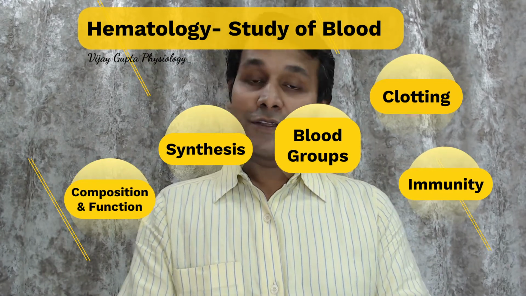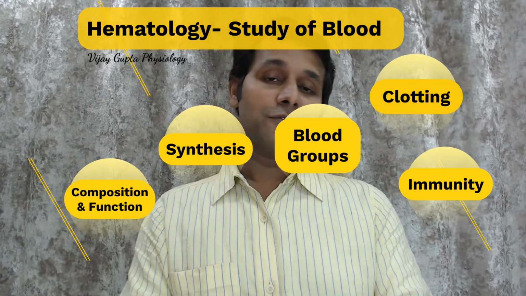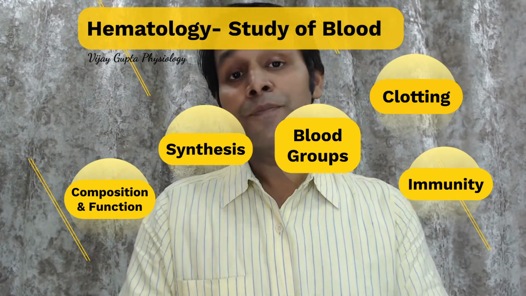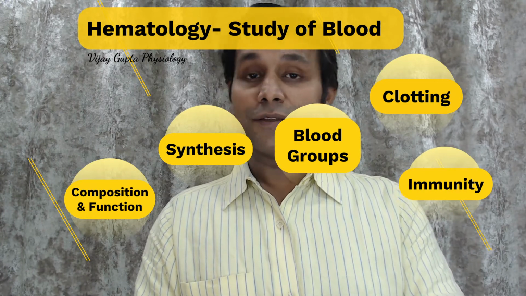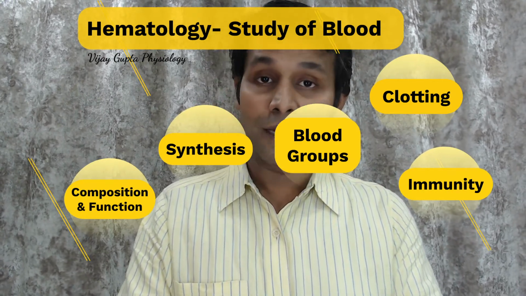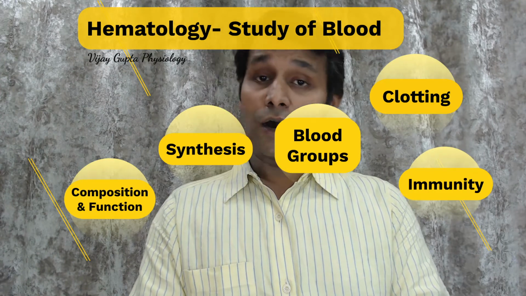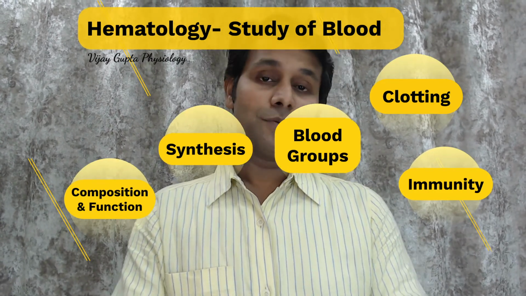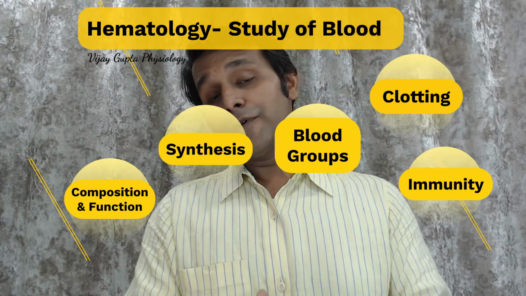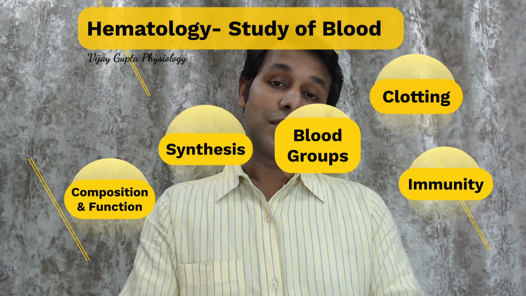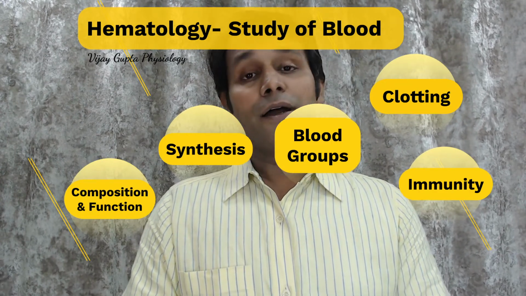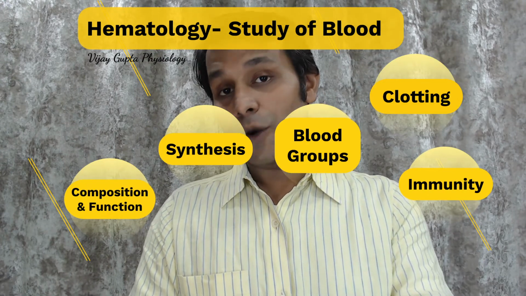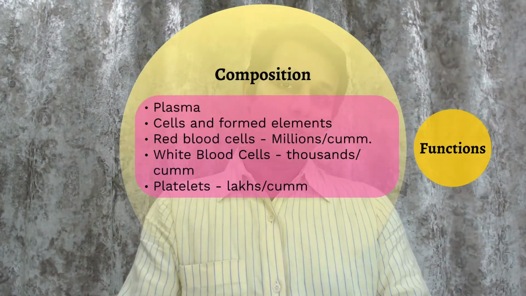Next, we will be discussing the synthesis of these components of the blood: how plasma is composed, and the synthetic pathways of the plasma, RBC, WBC, and platelets, that is erythropoiesis, leukopoiesis, and megakaryopoiesis, how they are synthesized. Third, we'll be discussing blood groups, the blood group system. Fourth, we'll be discussing clotting or hemostatic mechanisms of the blood. And the last one is going to be the immunity aspects of the blood. Let us look at each of the topics in detail in blood physiology.